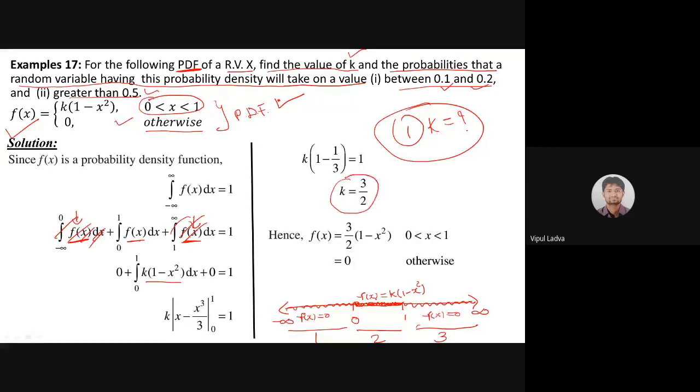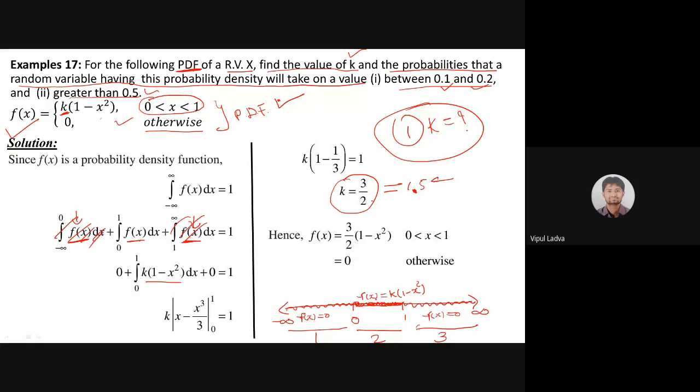Now अगर किसी को ऐसा लगे कि सर ये k की वैल्यू it is greater than 1, is it ना? Is there any issue? If my k is having the value 3 by 2, that means इसकी वैल्यू क्या है बेटा? 1.5 है, और 1.5 तो कभी हो नहीं सकती ना, is it? ऐसा कोई क्वेश्चन आ रहा है आपके दिमाग में? Are you guys? k की वैल्यू तो कुछ भी हो सकती है. Why? Because I'm not dealing with the probability. We are not finding probability right now. We are just finding one of the constants from the function. So it's okay whether k is greater than 1, less than 1, equal to 1. कुछ भी हो सकता है, is it? So k is 1.5. We are good with that.